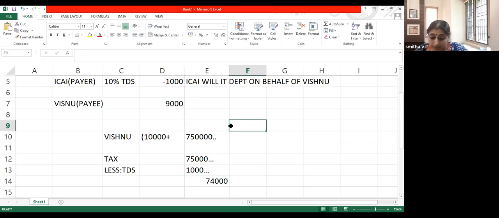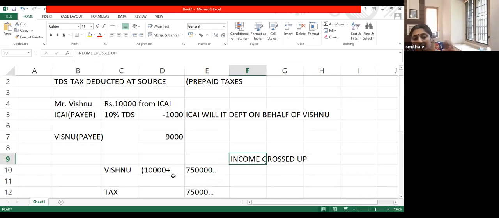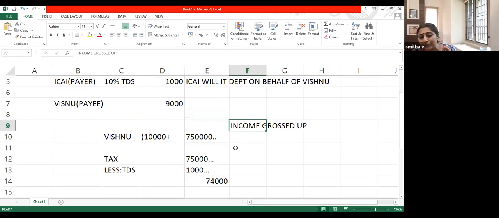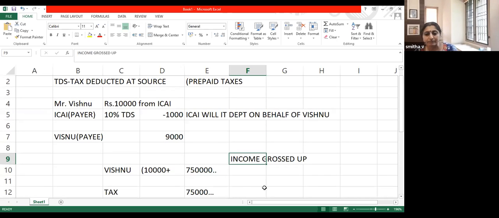In other words, incomes are always grossed up. Income shall be shown always at the gross amount, gross amount meaning before deduction of TDS, and TDS can be deducted only from your tax liability, never from your income. So now, do you understand how this mechanism of TDS operates? Do you get that? Any doubts so far from what I have explained? If you have any doubt, you may ask me.